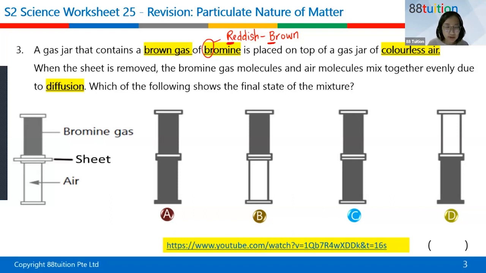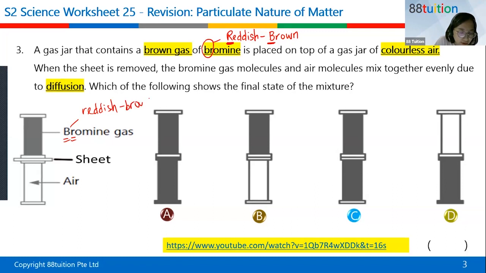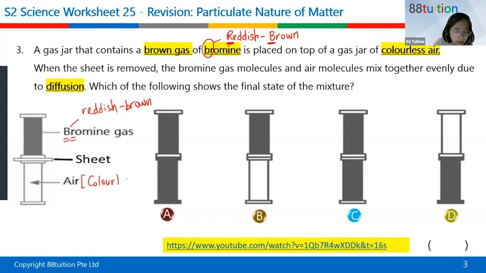So here I have a reddish brown gas in the gas jar. R stands for reddish, B stands for brown. So it's a reddish brown bromine gas here. Then at the bottom, air. The air is colorless, no color at all. Please don't tell me white. It's not white. White is different from colorless. White is like milk color. When you drink milk, it's white in color. When you drink water, it's colorless. Okay, so after some time, what's going to happen to the particles of bromine and particles of air?